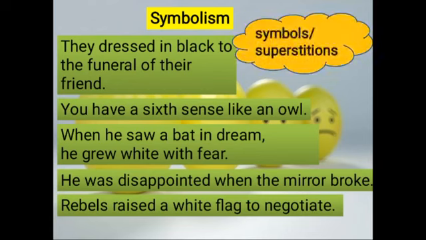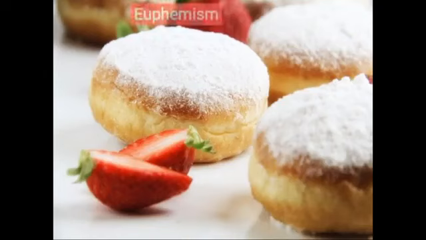Rebels raised a white flag to negotiate. Now, when somebody raises a white flag or they wave a white handkerchief, it means they want peace, they want to talk, they don't want to fight. So when rebels did that, it was clear that they wanted to negotiate, they wanted to talk about whatever was going wrong, and they did not want violence.